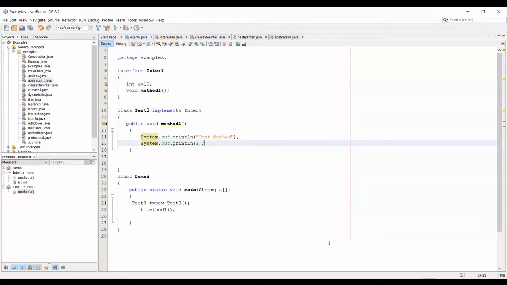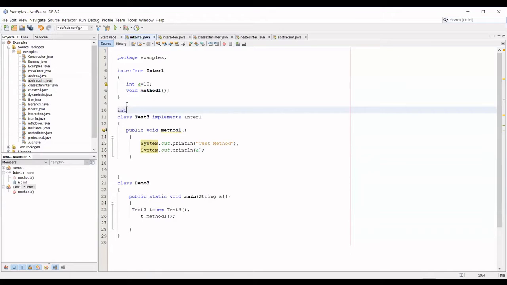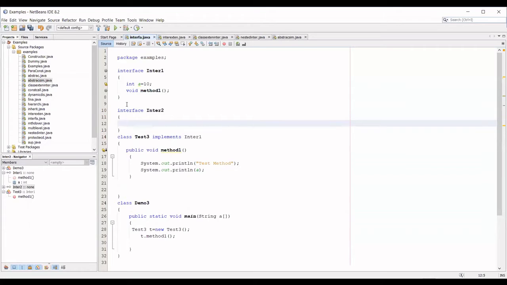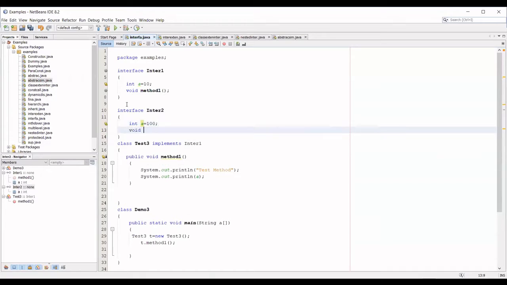So next, we have to know what exactly multiple inheritance is. So what does multiple inheritance mean? I need to have two base classes. So I'm just trying to have two base classes. So Inter2, inside this, I'm going to have another variable a equal to 100 and another method, void method. Same to same for your Inter1 and interface 2.